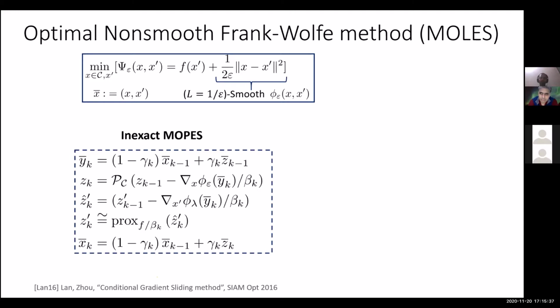Okay, so we can use LMO whenever we don't have access to PO, but you'll have to use more LMO calls. Yes. For example, in situations like trace norm minimization, LMO will be computing the top singular vector, while PO will require computing the full SVD, right? Now you can maybe trade off between 1 over epsilon times the cost of computing the full SVD and 1 over epsilon squared times the cost of computing the top singular vector, and you could use whichever is better. Okay, fine. Thank you.